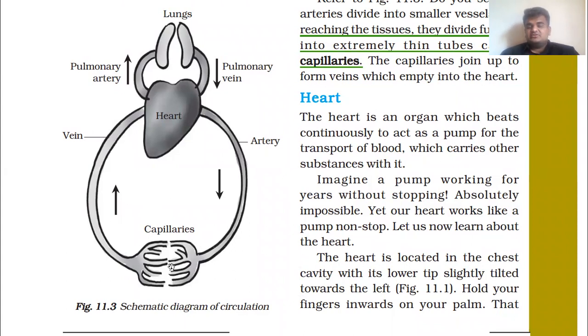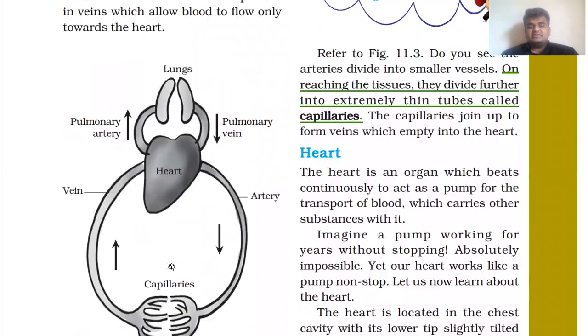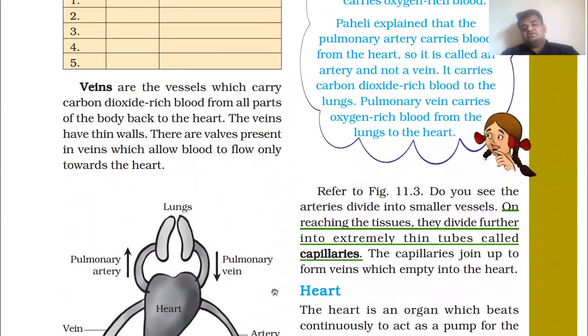And these capillaries, so what are capillaries simply? Let's study here. Refer to figure 11.3. Do you see the arteries divide into smaller vessels? On reaching the tissues, they divide further into extremely thin tubes called capillaries. We can say small veins. Sorry, capillary. On reaching the tissues, what divide? Artery and vein both. It's not about vein only. They divide further into extremely thin tubes called capillaries.